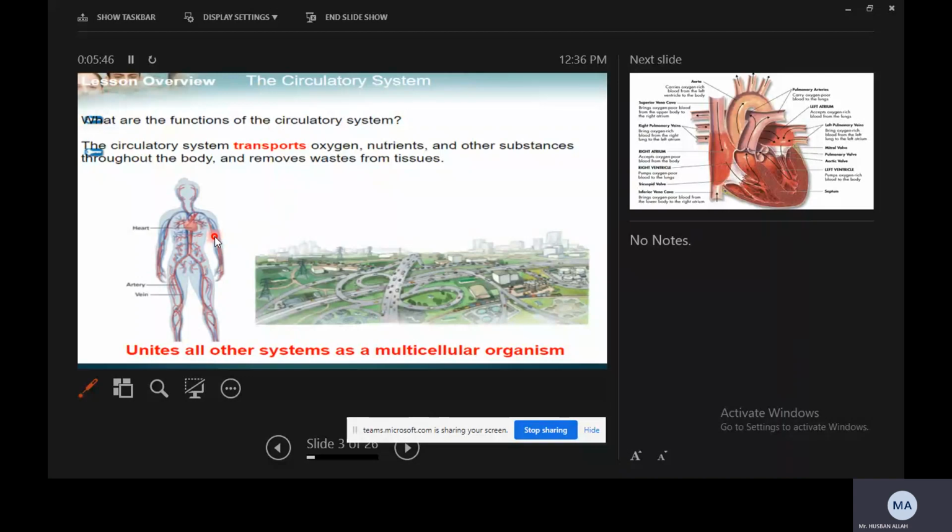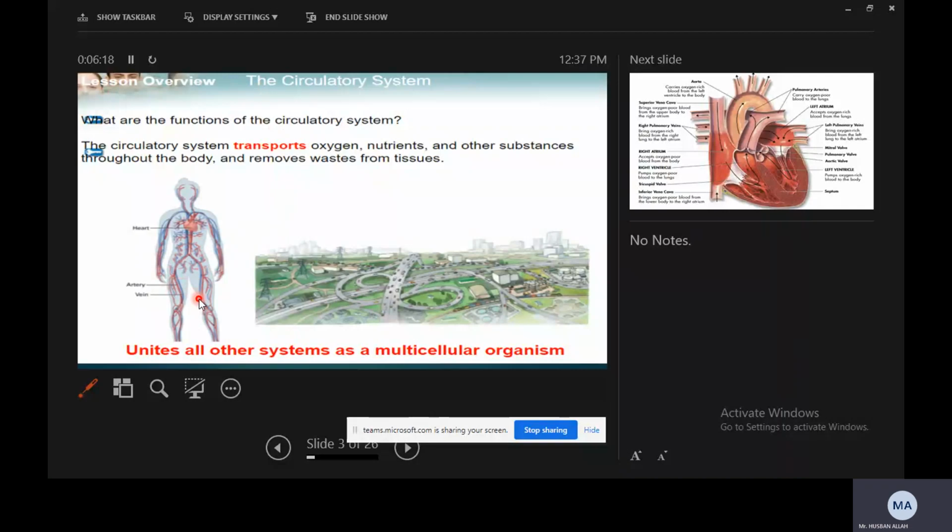So red will be arteries. The red color which you can see throughout the body, these are arteries. And the blue one which you can see throughout the body, these are veins, right? So here we have some main arteries and some main veins rising from the heart, and then it's divided and subdivided into different subparts.